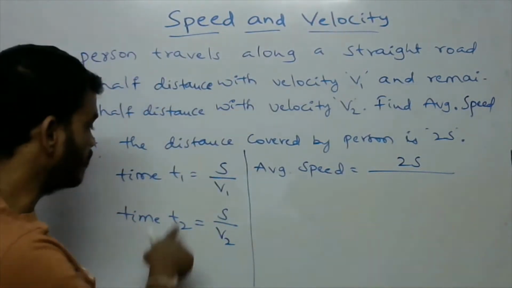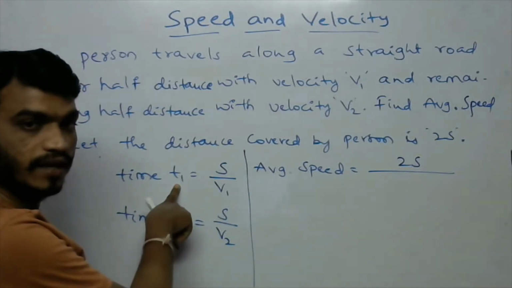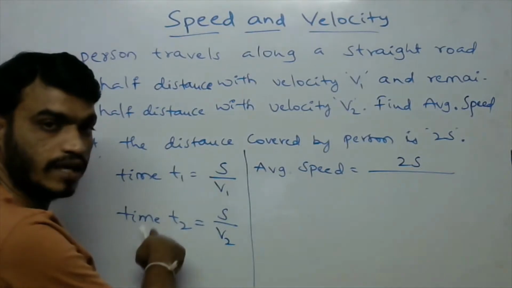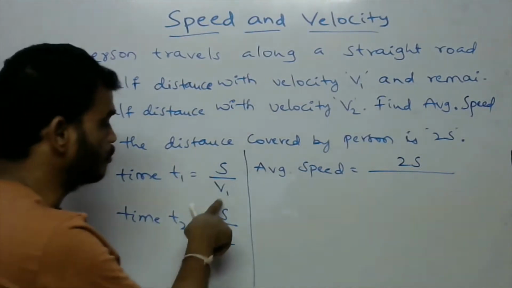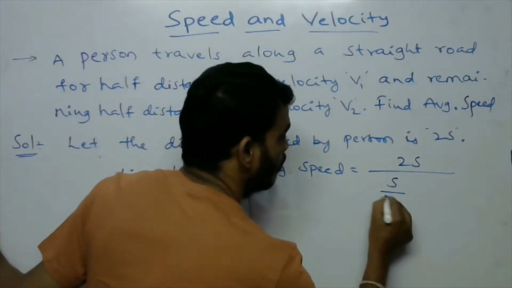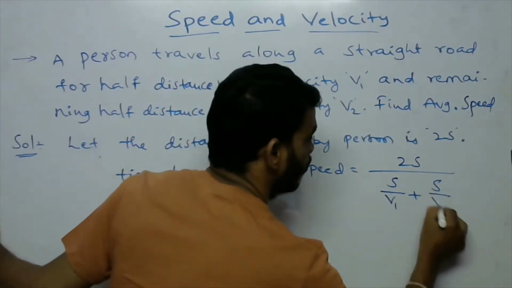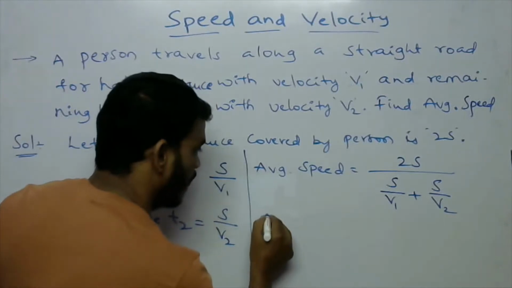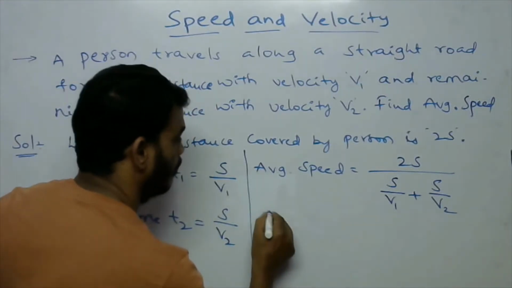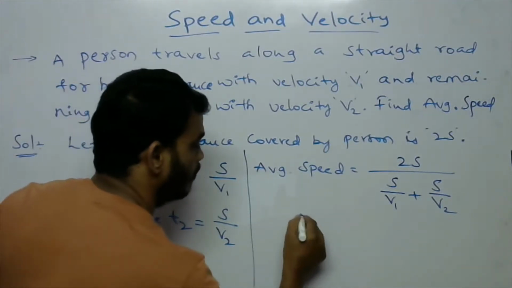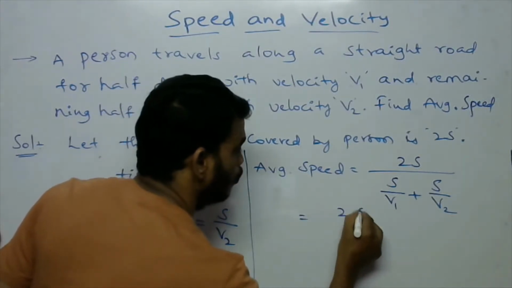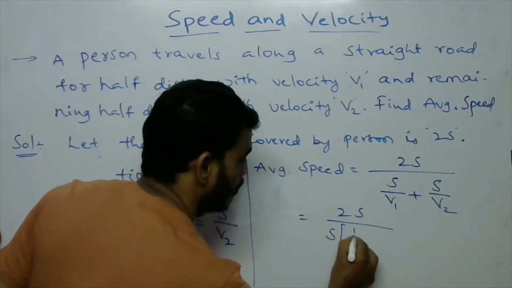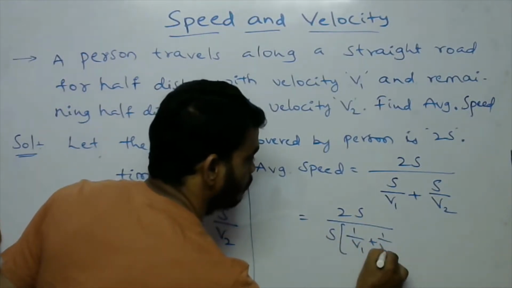The total time is t1 plus t2, so s by v1 plus s by v2. So the average speed equals 2s by s times 1 by v1 plus 1 by v2.